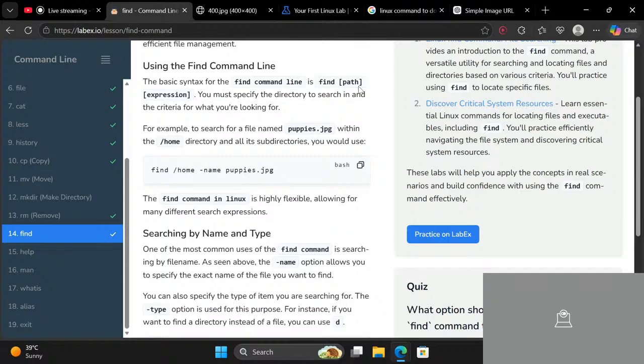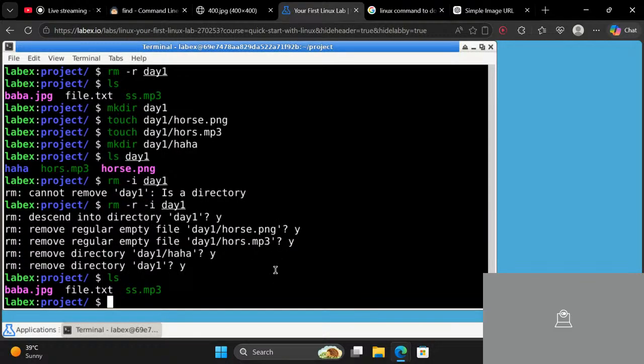Actually, the basic syntax for the find command is find path expression. You must specify the directory to search in and criteria for what you are looking for. For example, to search for a file named puppies.jpg within the home directory. Okay, so it's pretty easy.